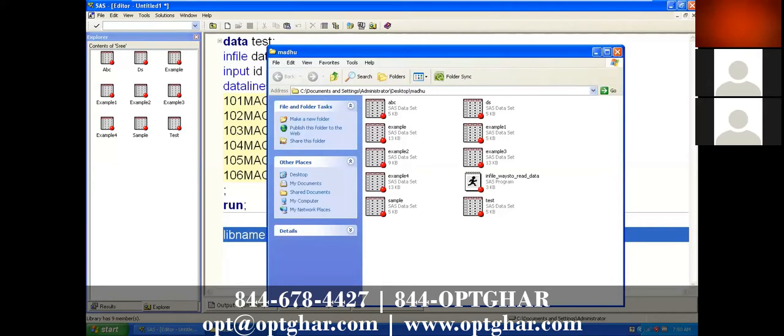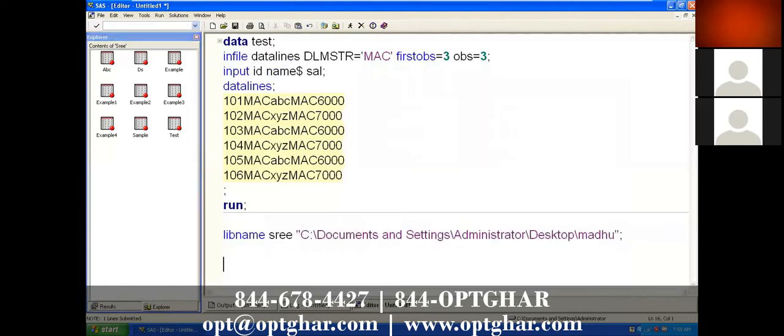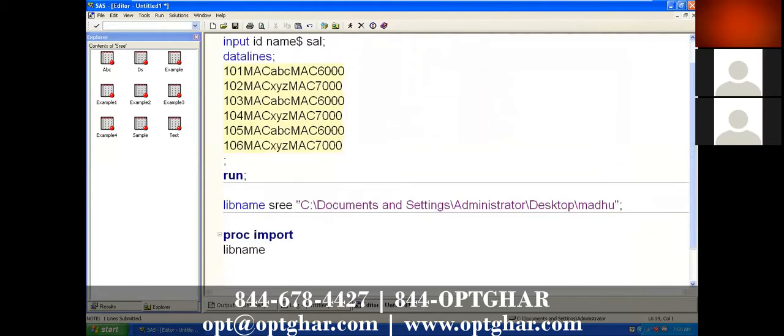That's the difference. So this is the libname statement. Now you can ask me one question: which is efficient, proc import or the libname facility? In case of proc import, you can import the data from Excel or CSV, but you cannot import the data from data sets.